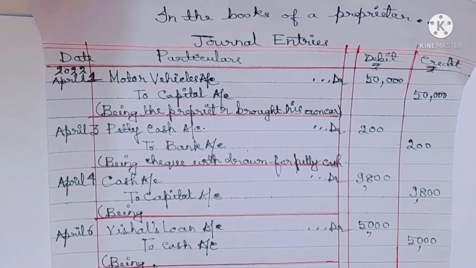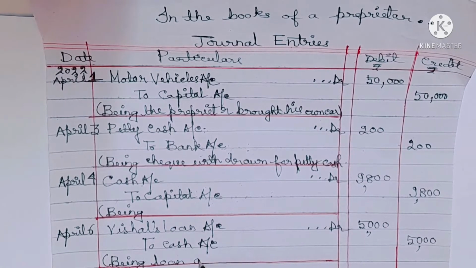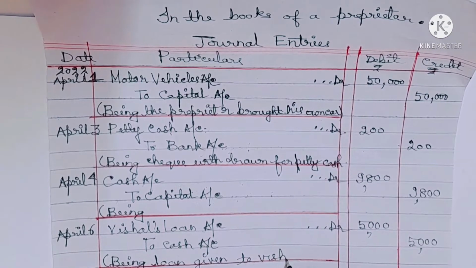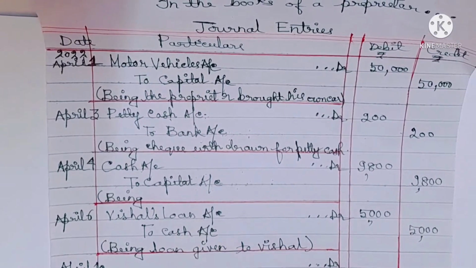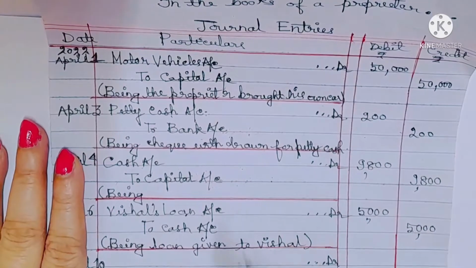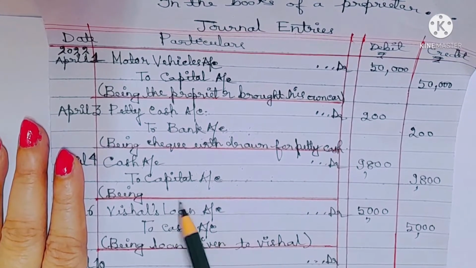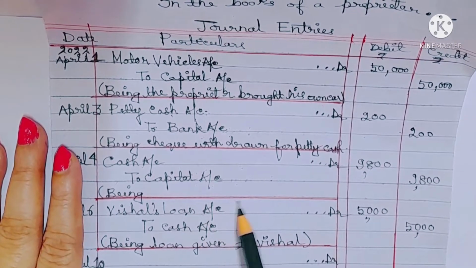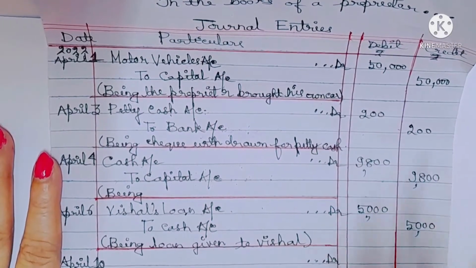Now let me write down the narration. Being loan given to Vishal. Now you might ask me, why Vishal's loan account debit? Vishal's loan account always falls under personal account. You are giving loan to Vishal, so Vishal is the receiver of cash. According to personal account, the receiver of the benefit is debit. So Vishal's loan account should be debited.